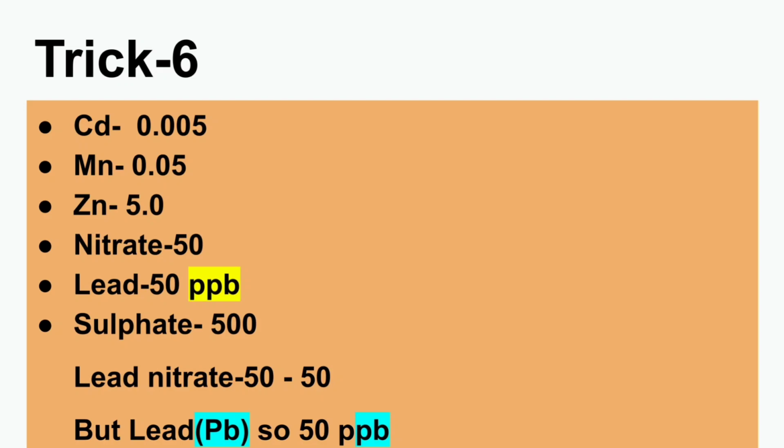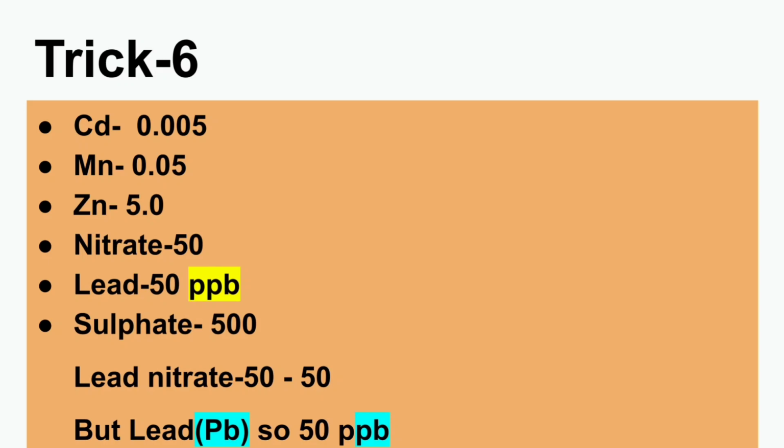Coming to sulfate, again the same trick. Move one decimal right, so again you get 500 ppm. So that's it. Let me just summarize once again. Iron aluminium 0.2 ppm. Fluoride greater than 2 will cause brown mottling of teeth. Copper 3 ppm. That's done.